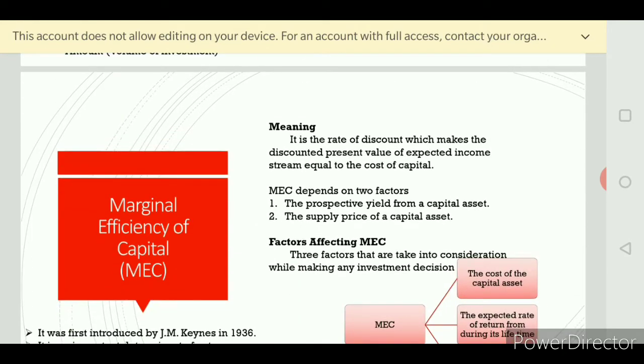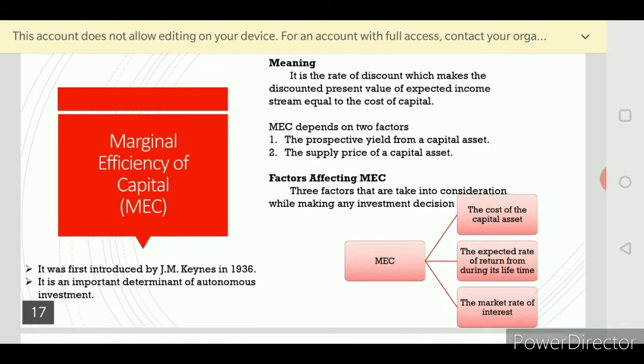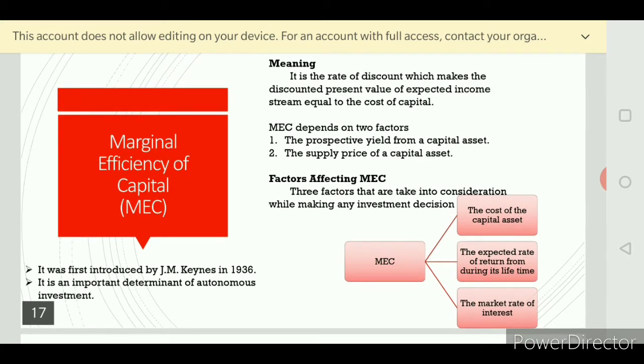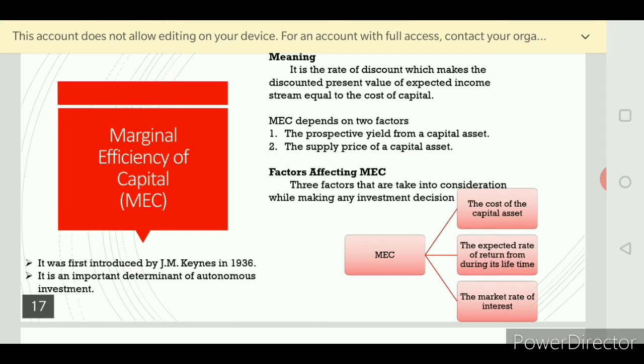Now let us see what do you mean by marginal efficiency of capital. This concept, marginal efficiency of capital, was first introduced by J.M. Keynes in 1936. Its major objective is to determine the autonomous investment. Autonomous investment means it is not a planned one. It is an unplanned one. It is based on the government, where the income is inelastic.